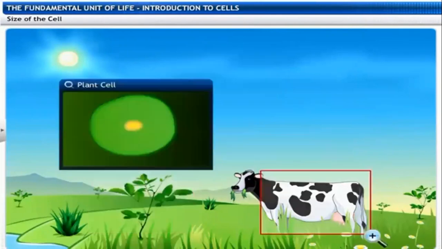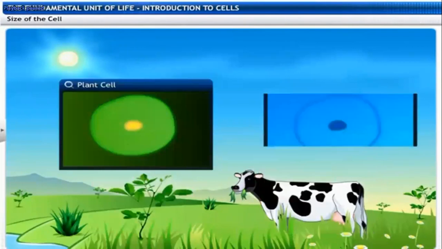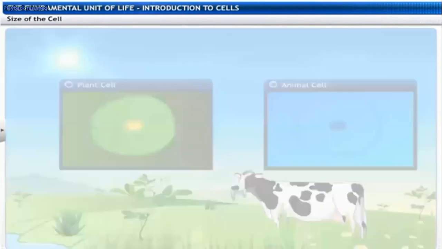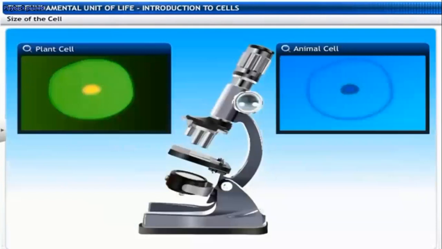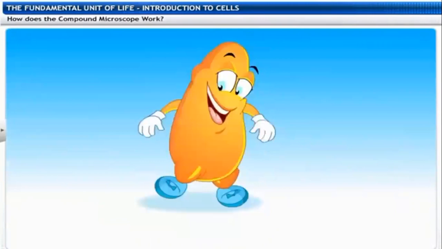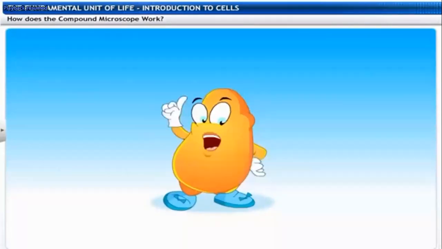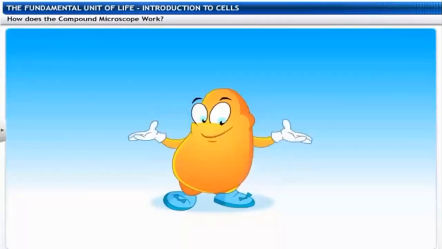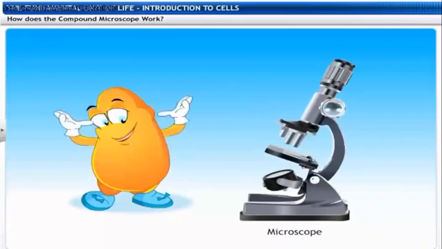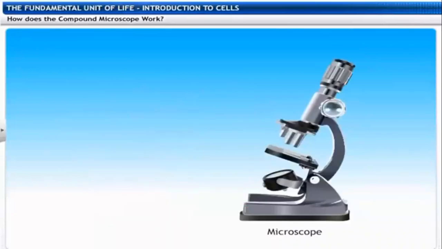Plant and animal cells are very small, and we can see them only under the microscope. Without a microscope, how can we observe these kinds of cells?